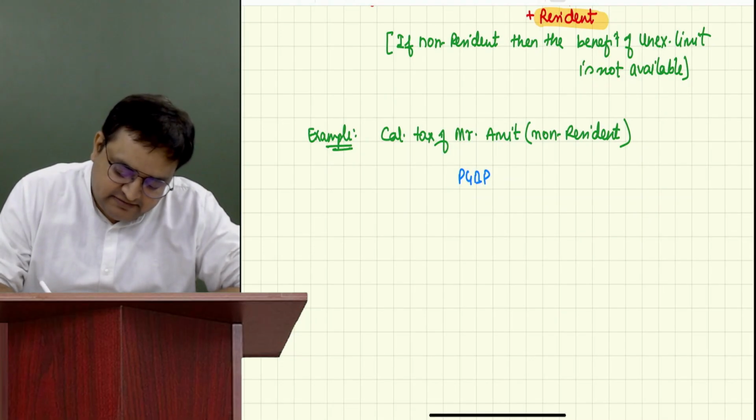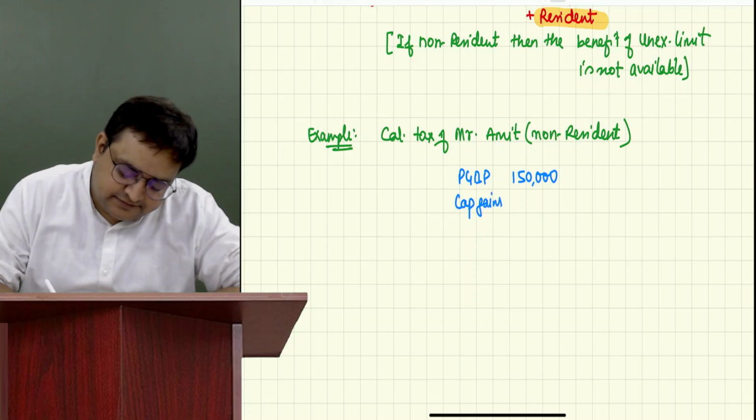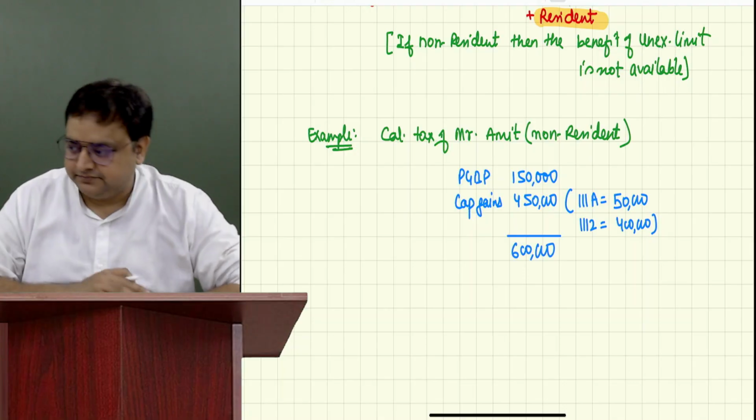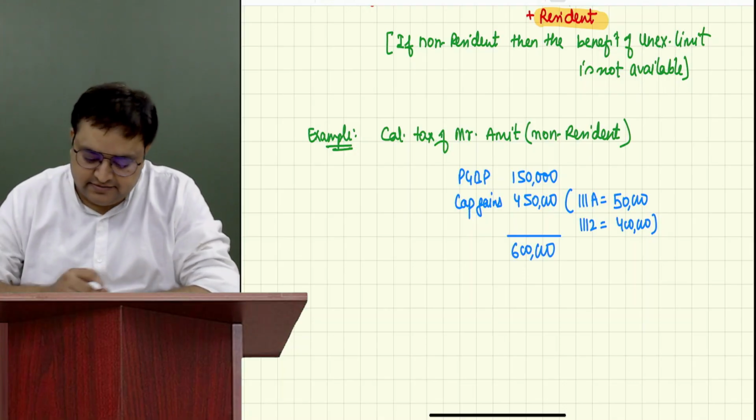Let's say he's having PGBP income of 1,50,000 rupees. He's having capital gains of 4,50,000 rupees. 111A is 50,000, and 112 is, let's say, 4 lakh. That's it. 6 lakh is his income.